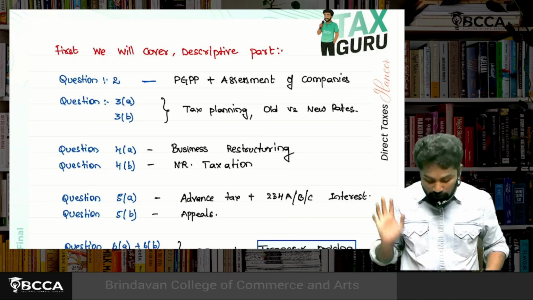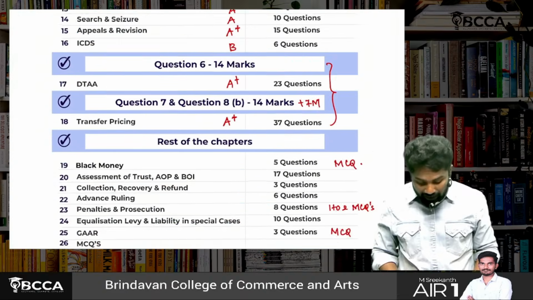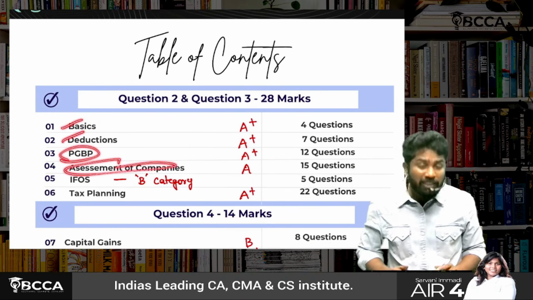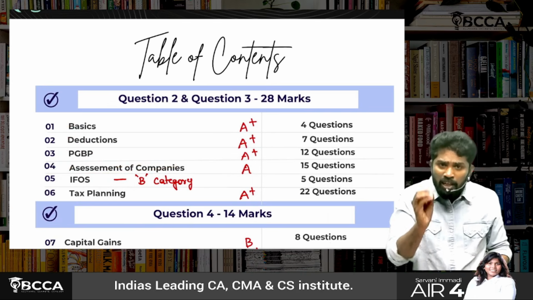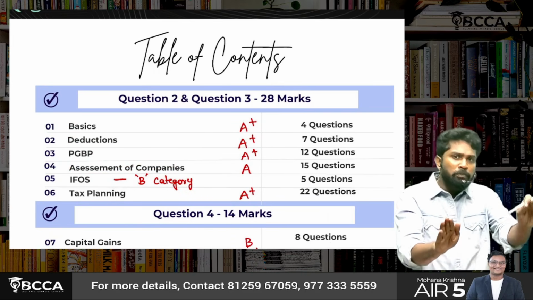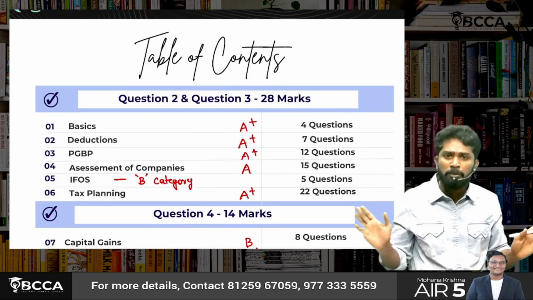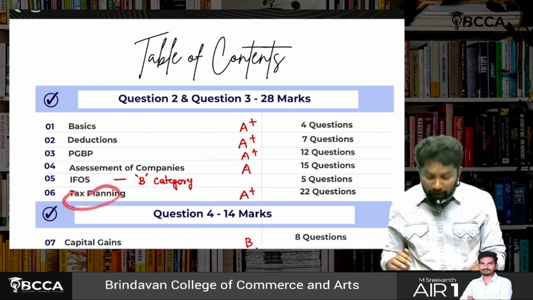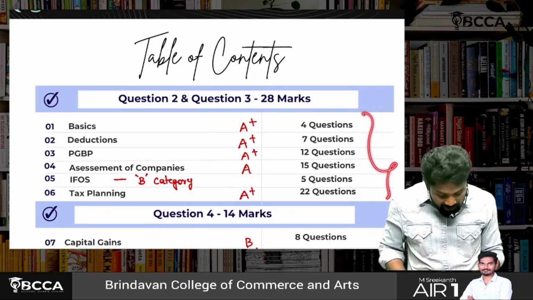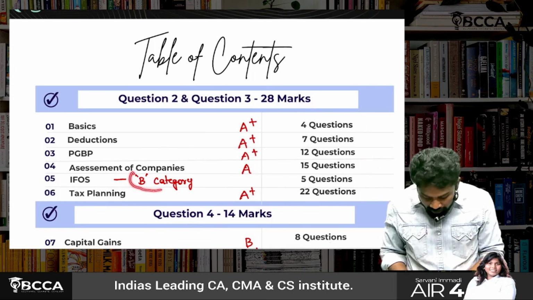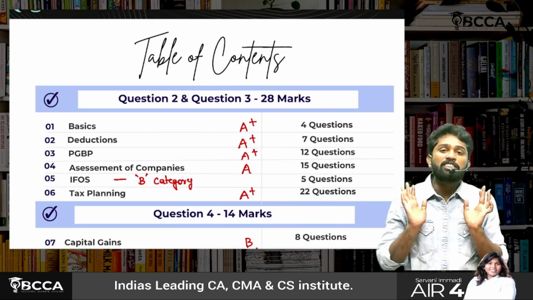You learn PGBP along with these basics chapters: basics, deductions, PGBP. Sir, assessment of companies is a simple chapter. There will be MAT and company-related tax rates. You learn PGBP, assessment of companies, nothing is there, the same PGBP. Then IFRS, the basic inter level tax planning is also a simple chapter. This set of chapters you cannot take as choice. Out of them, only IFRS is of some kind of least importance.